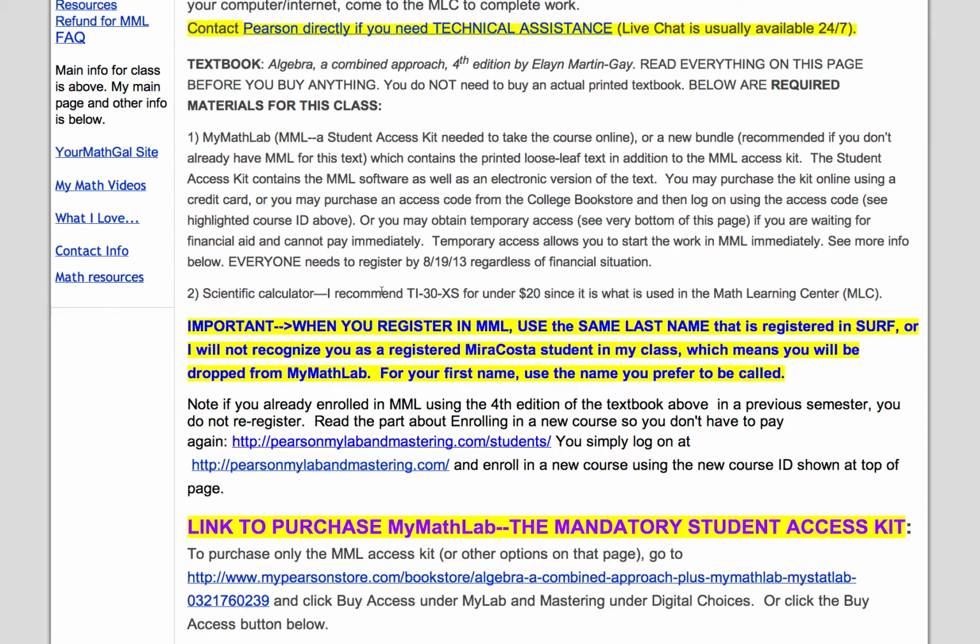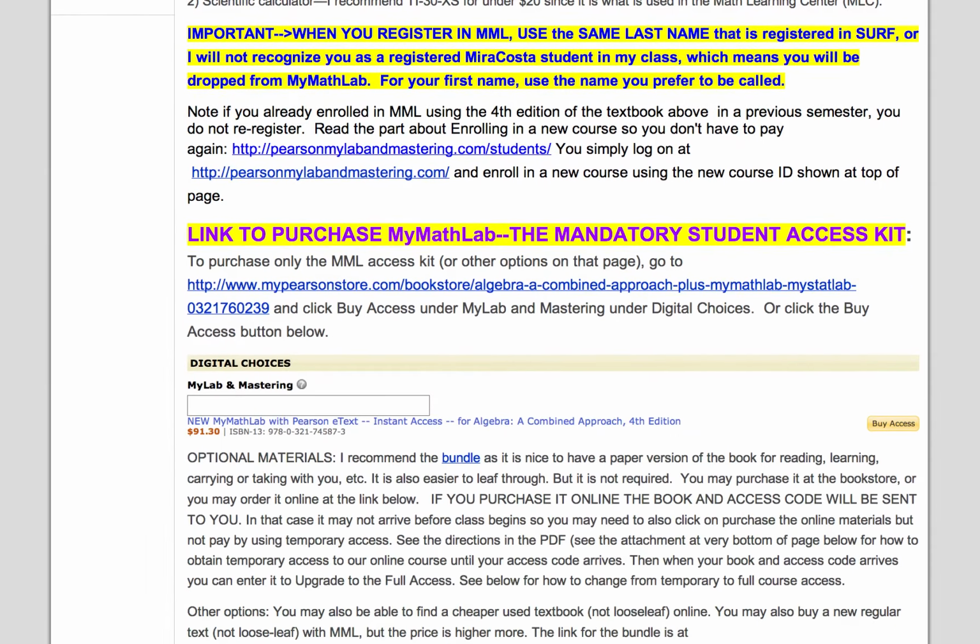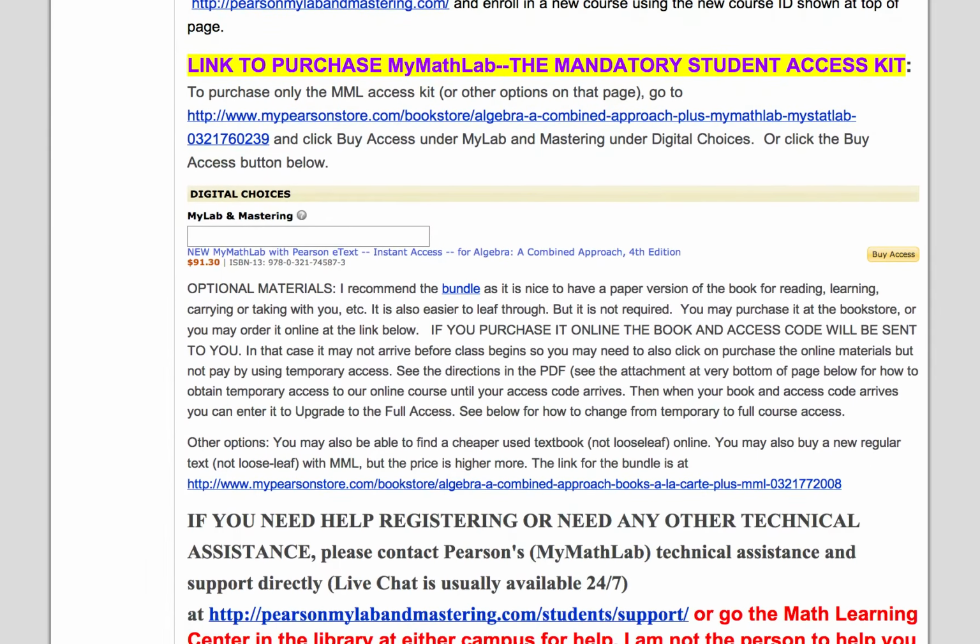You will also need a scientific calculator, and I recommend the TI-30XS. I think it's under 20 bucks, and I recommend that one because that's what the Math Learning Center uses as well. But any scientific calculator, not your cell phone, is okay. Okay, so you must have My Math Lab, or you can have a bundle. So here we go. How are you going to log into the class?